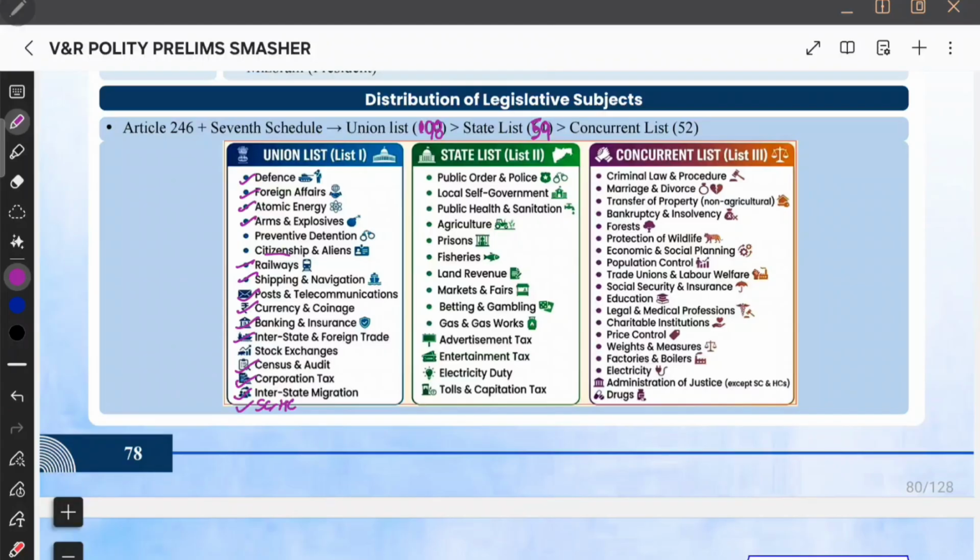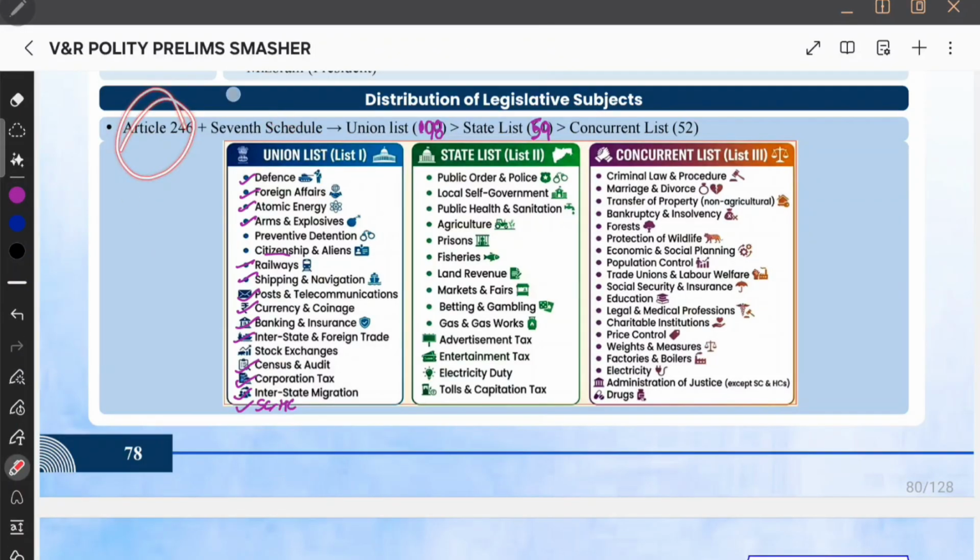Now let us see the distribution of legislative functions. Article 246 plus the 7th schedule. Totally, they talk about the distribution of legislative subjects. 2, 4, 6, 6 ke baad 7, 7th schedule. Okay, so they are talking about the distribution of legislative subjects. Now let us see. Union list, it has 98 subjects currently. State list it has 59 and concurrent 52.